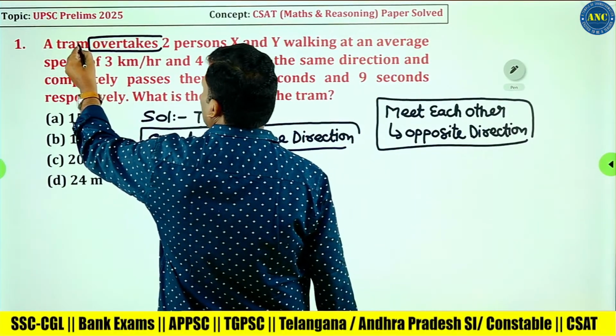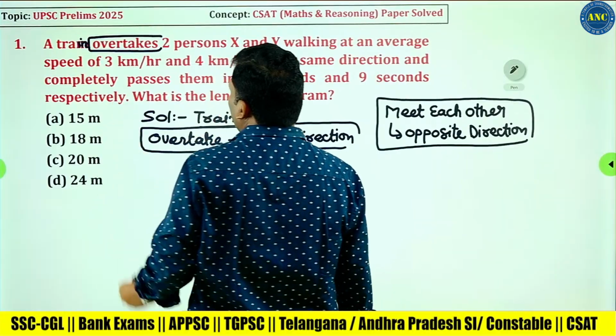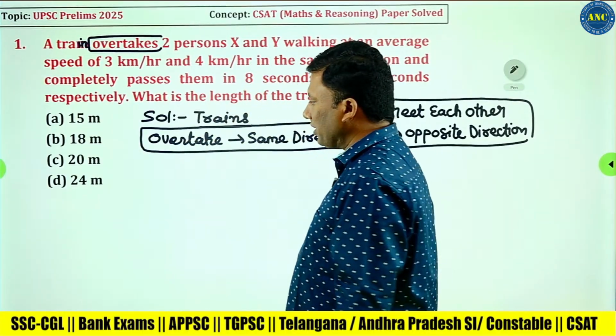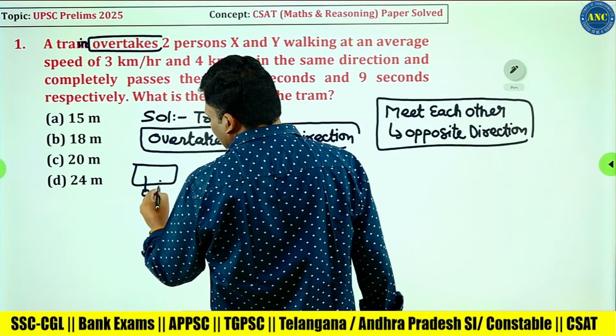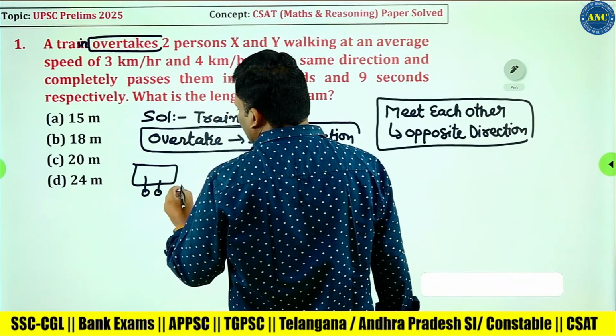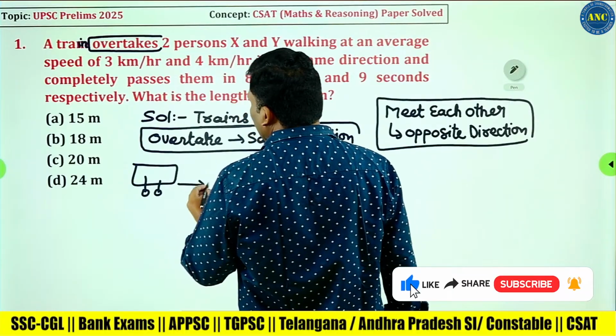This is a train. A train overtakes 2 persons. Let us draw a train. A train is overtaking, and overtaking means the same direction.